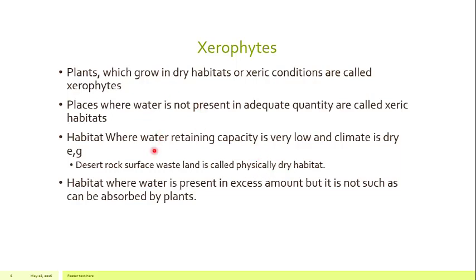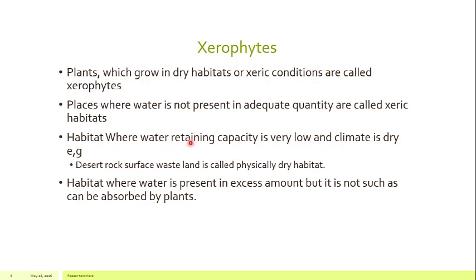And why does it occur and why is it present? Because in most of the soil, like you can give the example of the desert, the sand particles are present, the soil is made up of sand. The major portion of the soil is sand, and the sand particles are very large, and the distance between those particles is very high.